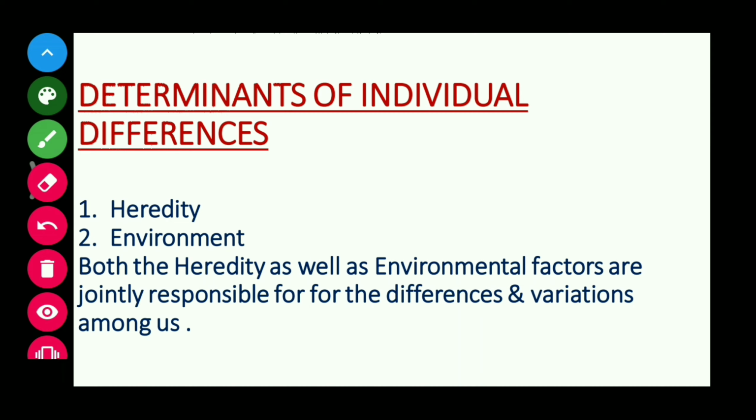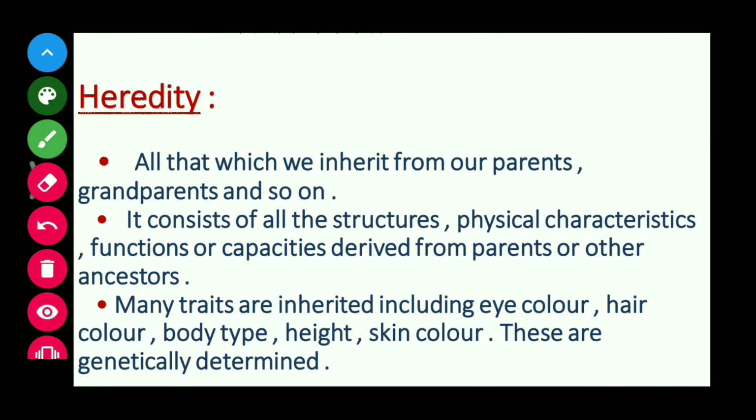So basically there are two determinants of individual differences. First is heredity and second is environment. Both heredity as well as environmental factors are jointly responsible for the differences and variations among us. Now I'm going to explain heredity in detail.